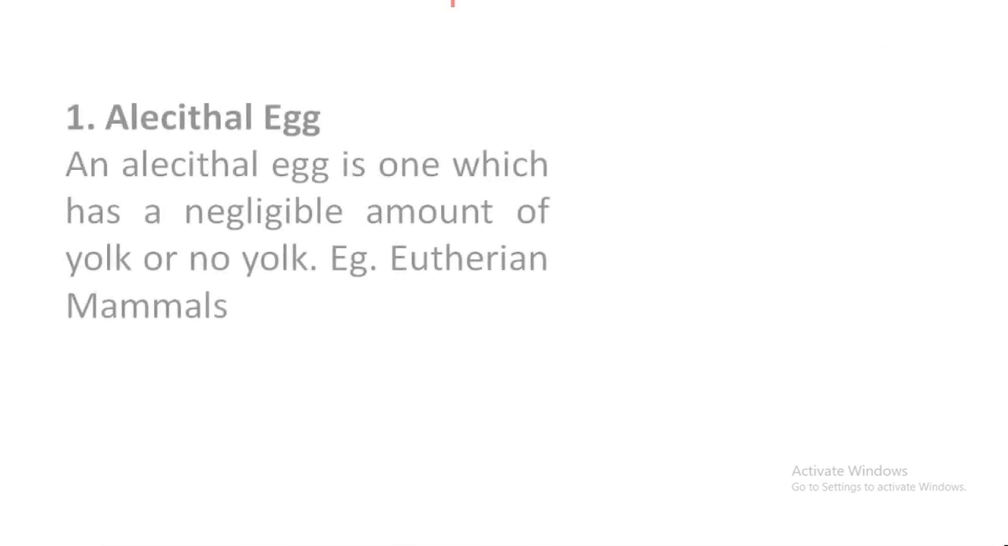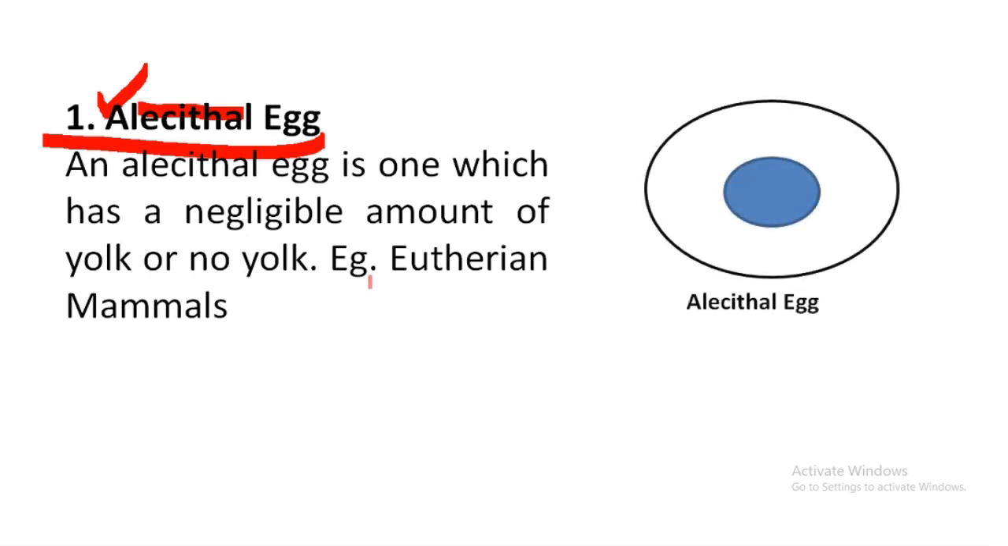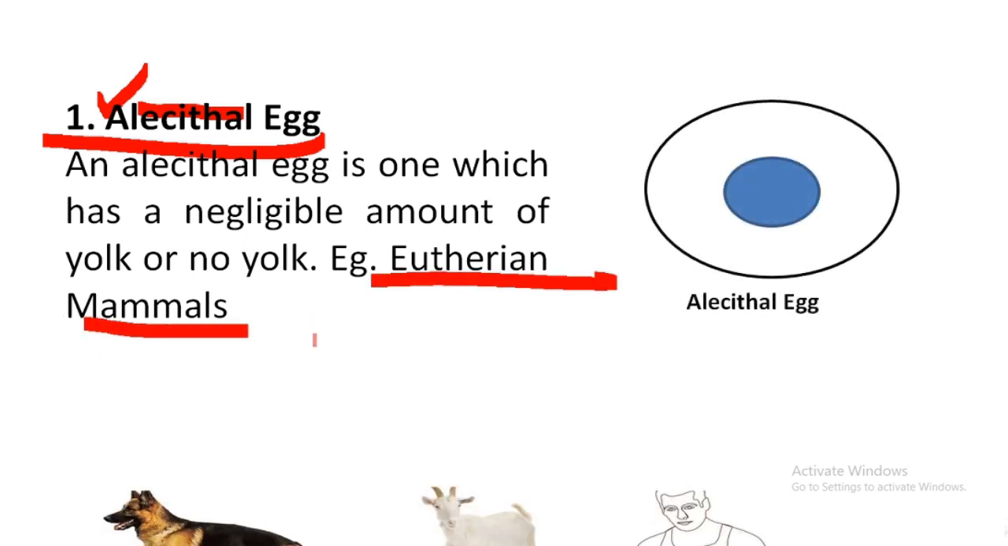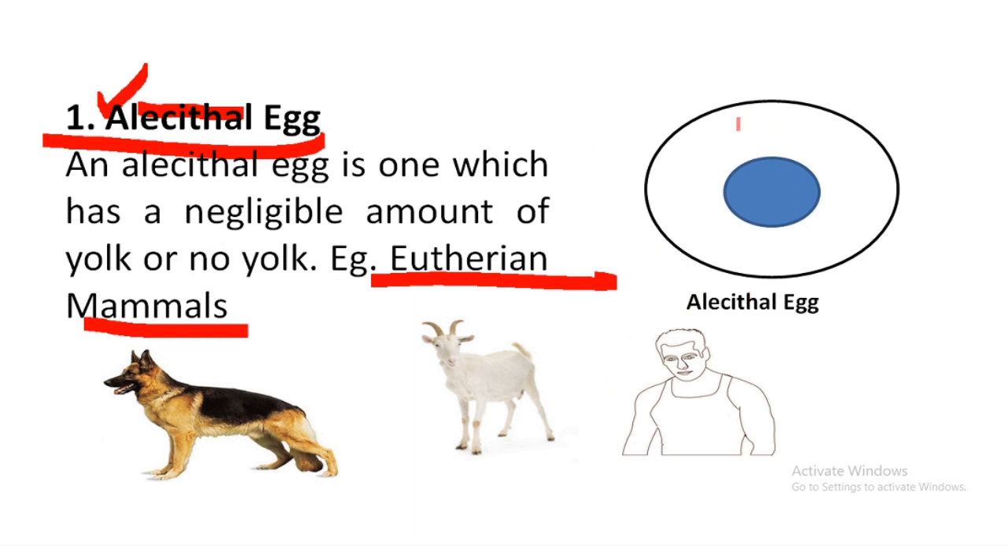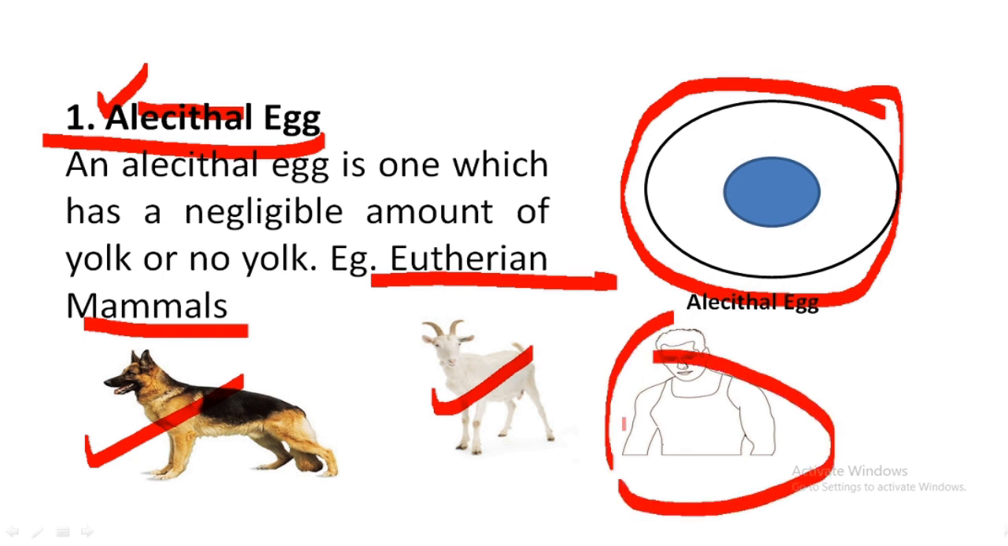First is the alecithal egg. A means without and lecithal means yolk, so the egg with no yolk is known as an alecithal egg. The example here is eutherian mammals, and you can see the egg is without yolk, no yolk is present inside their cytoplasm. Some examples are dog, goat, human itself. Actually, you can take any example of eutherian animals like cow, sheep, lion, donkey, monkey, horse.